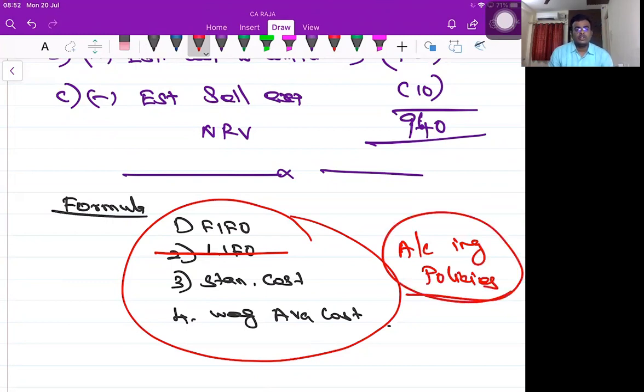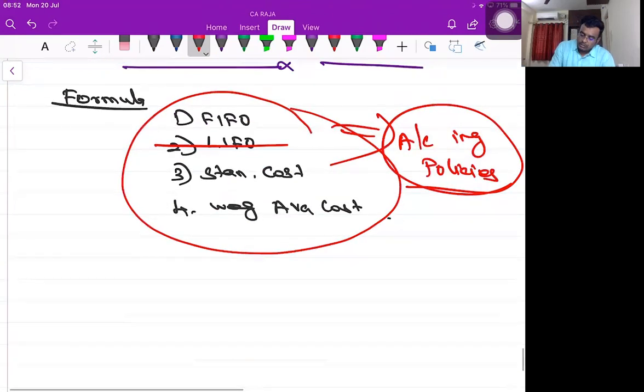Yes, sir. I can use either the FIFO method, or the standard cost method, or the weighted average cost method. All these are termed as accounting policy. Yes, sir. Okay, now summary.